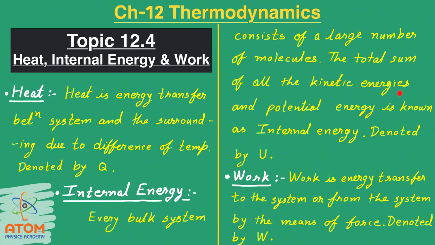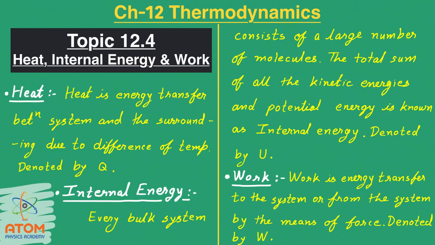This kinetic energy can be due to the translation motion, or due to the rotational motion, or due to the vibrational motion of the molecules, or it can be a combination of any two or three even, right?